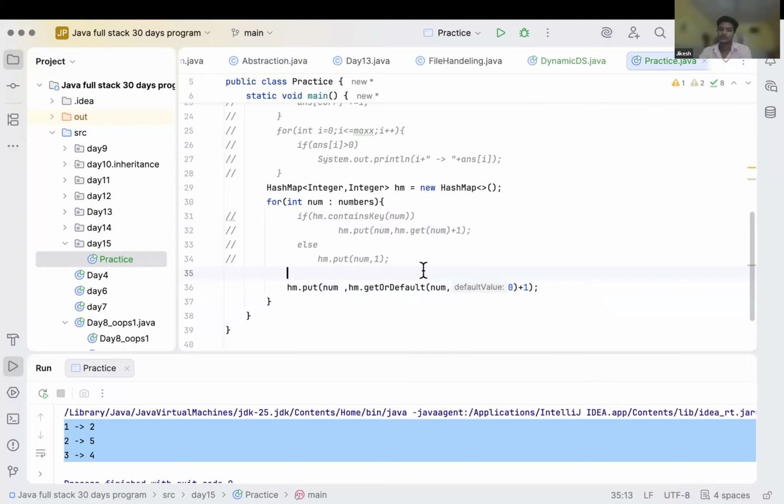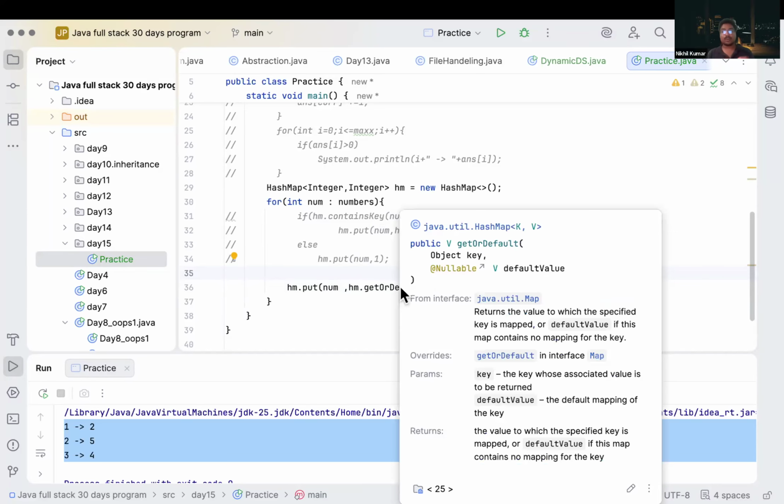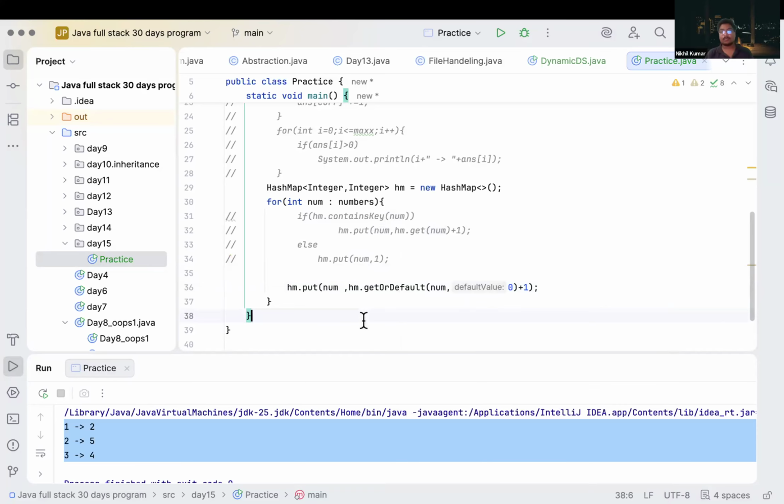Correct? If our hash map doesn't have 1 in the first round of our loop, at num equal to 1, our hash map is empty and doesn't contain any key. So getOrDefault will put 1 as our key and make its default value 0. Then we will increase it. So for the first round of our loop, it will create a key as 1 and put the value as 1. Correct?